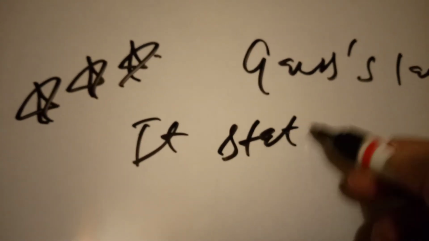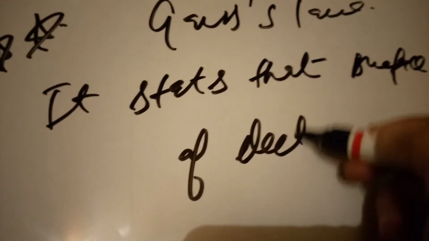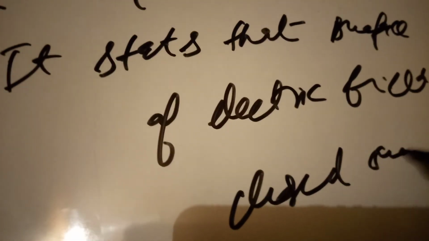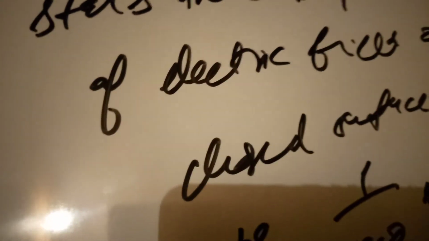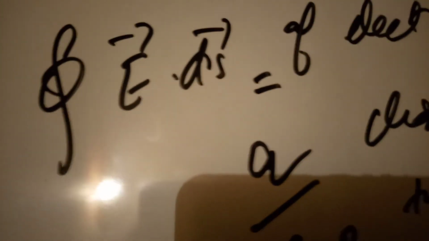It states that the surface integral of the electric field over a closed surface is equal to 1 by epsilon naught times the charge enclosed in the closed surface, where it is defined as the integral of E vector dot ds equals Q by epsilon naught.